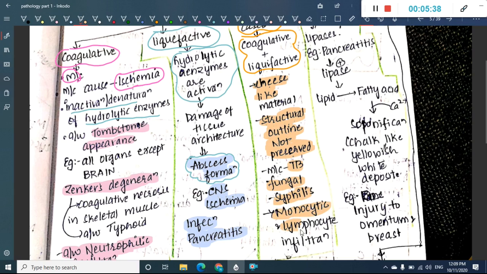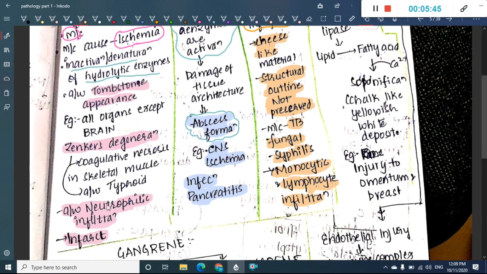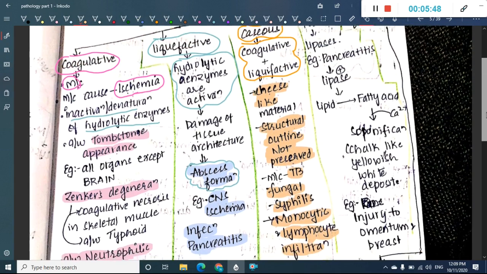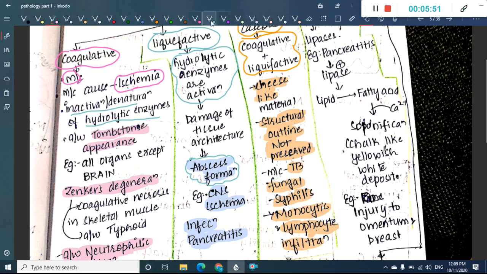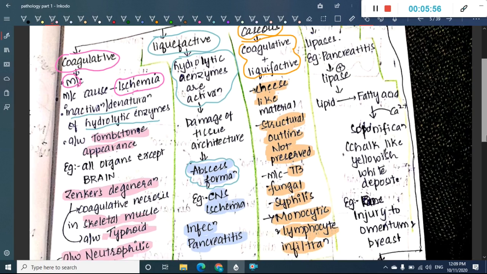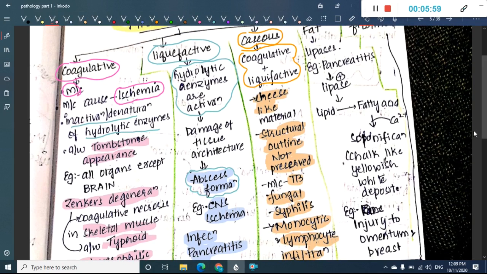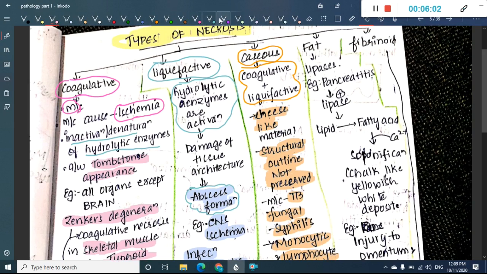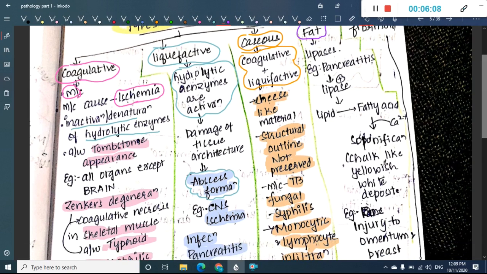Here there is mainly monocytic and lymphocytic infiltration. In coagulative necrosis there is mainly neutrophilic infiltration, whereas caseous necrosis is mainly associated with monocytic or lymphocytic infiltration. Then we have fat necrosis. Fat necrosis occurs mainly due to lipases. An example of fat necrosis is pancreatitis. Pancreatitis activates lipases.